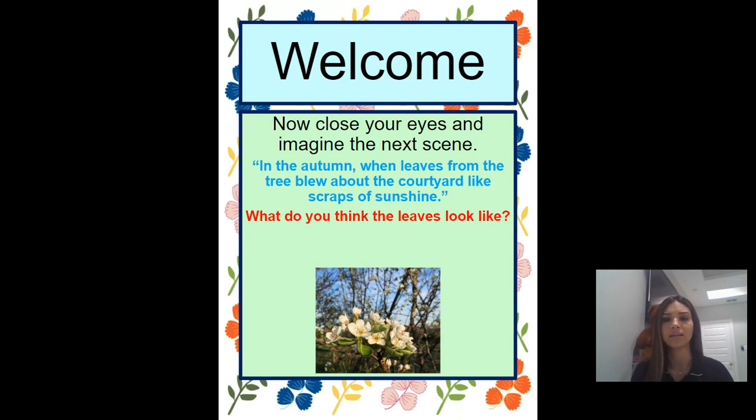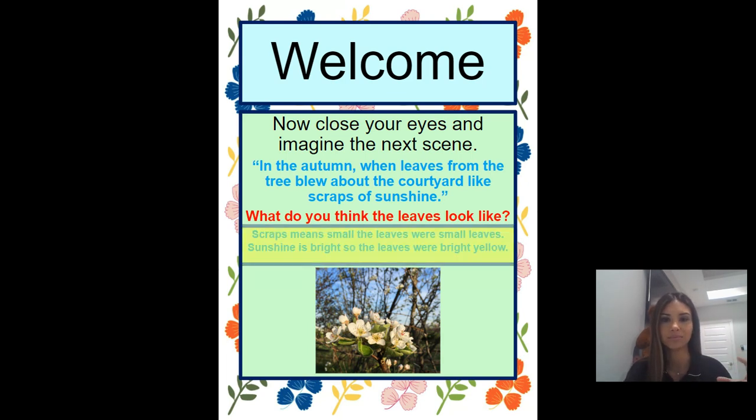What do you think the leaves look like? What are you imagining right now? Scraps means small. The leaves were small leaves. And sunshine is bright, so the leaves were bright yellow.